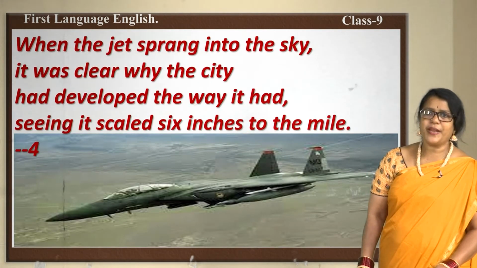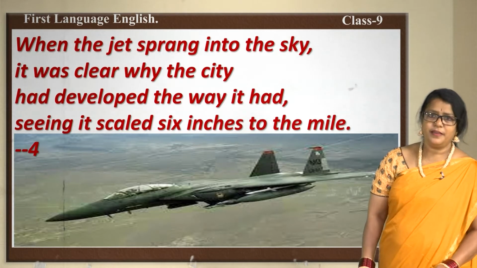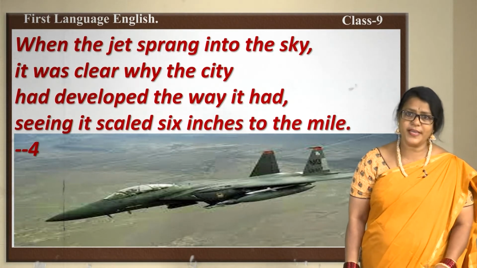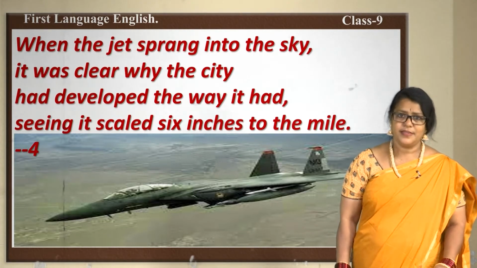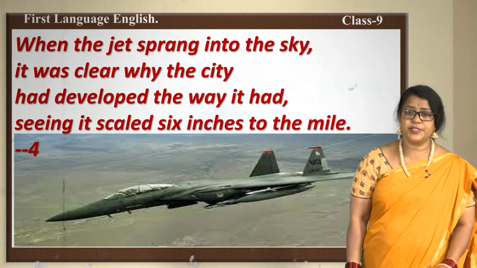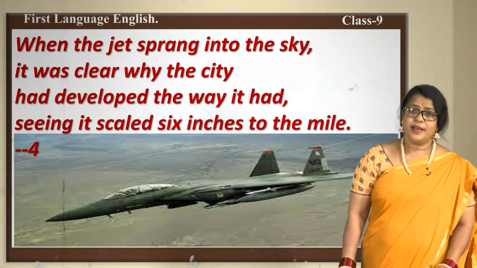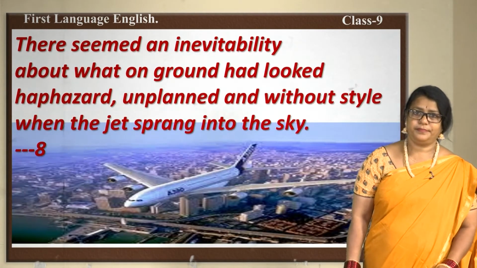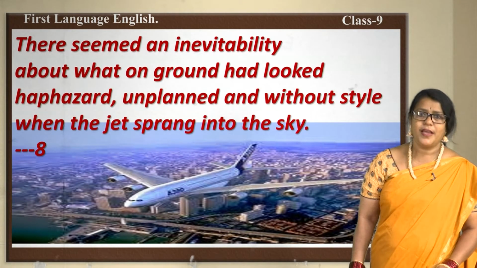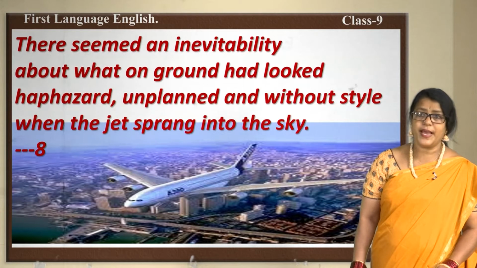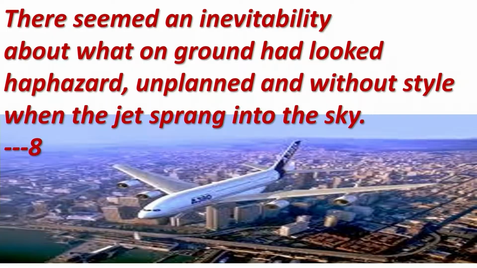When the jet sprang into the sky, it was clear why the city had developed the way it had, seeing it scaled 6 inches to the mile. There seems an inevitability about what on ground had looked haphazard, unplanned and without style when the jet sprang into the sky.